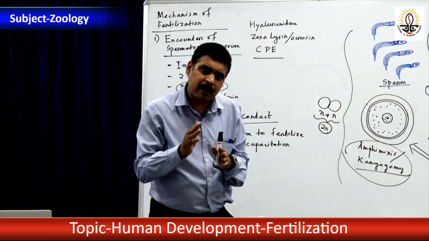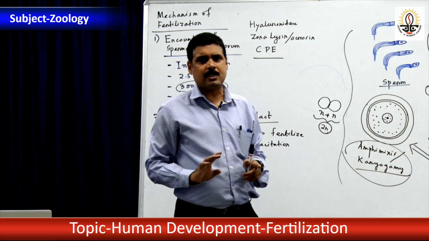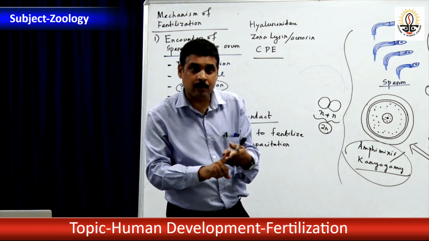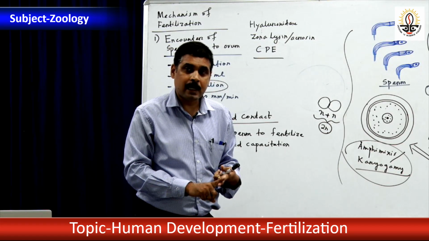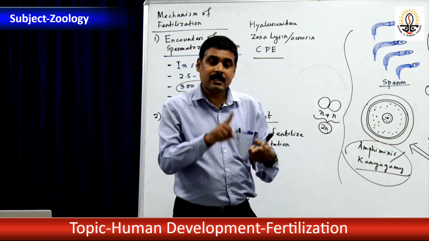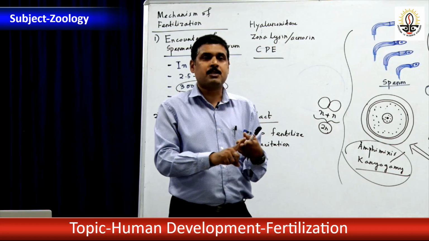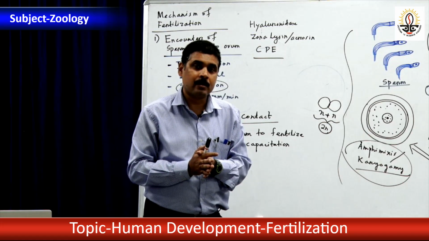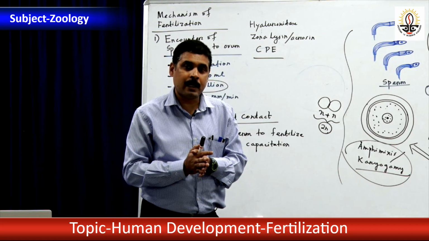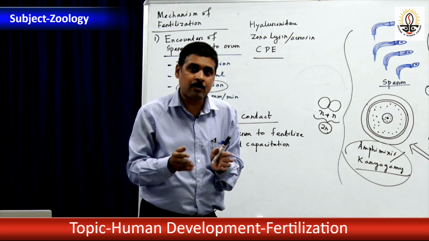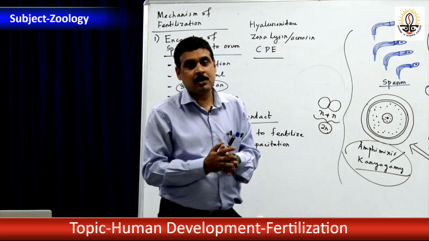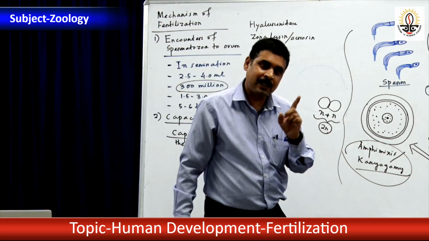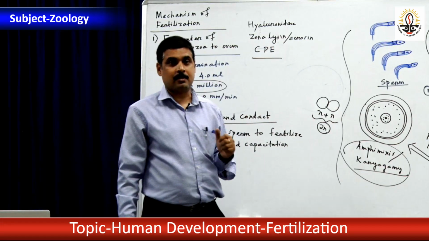Next, the sex of the baby is determined at the time of fertilization. As you studied before in genetics, an X bearing sperm combines with an X bearing ovum, that will be a female child. An X bearing ovum combines with a Y bearing sperm, that will be a male child. Who is responsible for male or female? If somebody is responsible, it is the father, not the mother, because the father produces two kinds of sperm and the mother has only one type of ovum, but always the mother is to blame. So sex is determined at the time of fertilization.